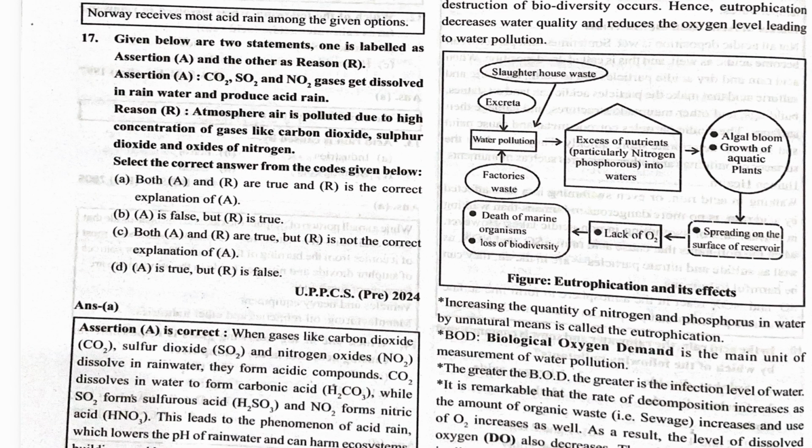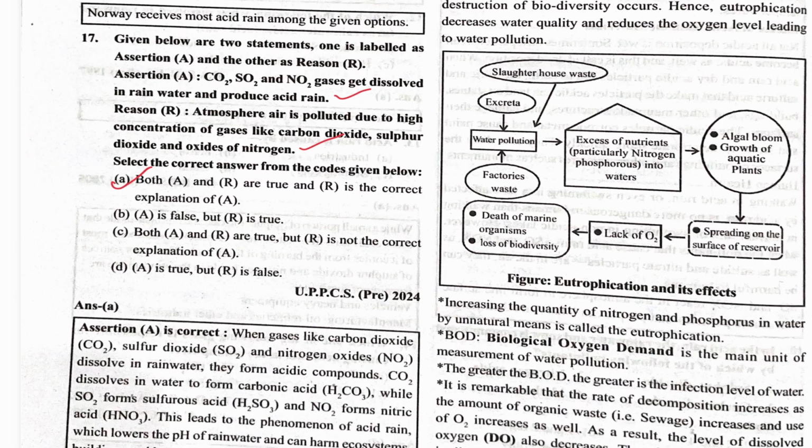There are two statements, assertion and reason. The assertion: carbon dioxide, sulfur dioxide, and nitrogen dioxide gases get dissolved in rainwater and produce acid rain. Correct. The reason: atmospheric air is polluted due to the high concentration of gases like carbon dioxide, sulfur dioxide, and oxides of nitrogen. Yes, correct.